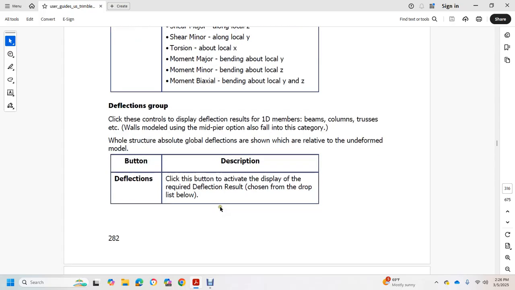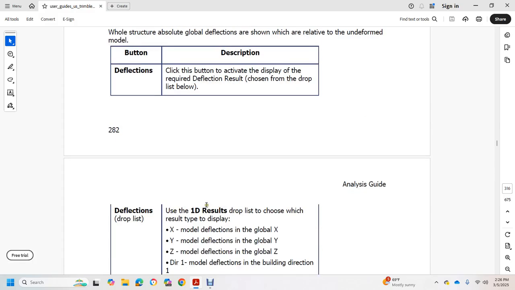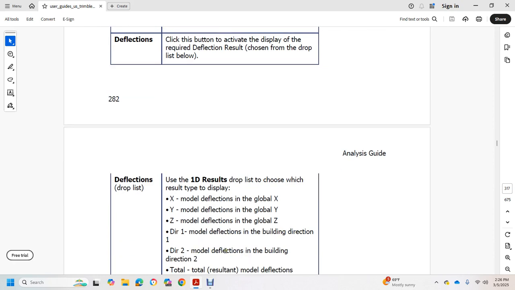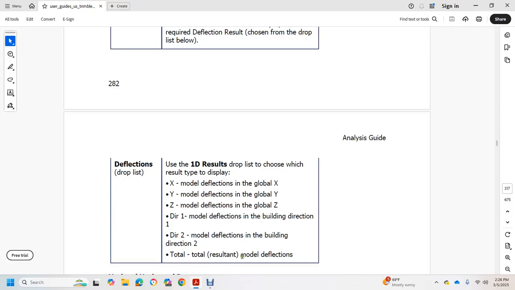Deflection drop-down list: the first drop-down list selects the result type to display. X, model deflection in global X. Y, model deflection in global Y. Z, model deflection in global Z. DR1, or direction 1, model deflection in building direction 1. DR2, model deflection in building direction 2, with the total of the result and the model deflections.